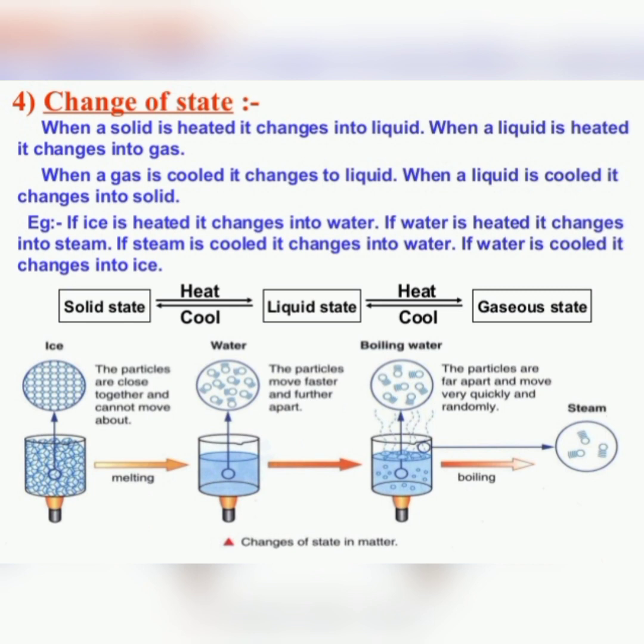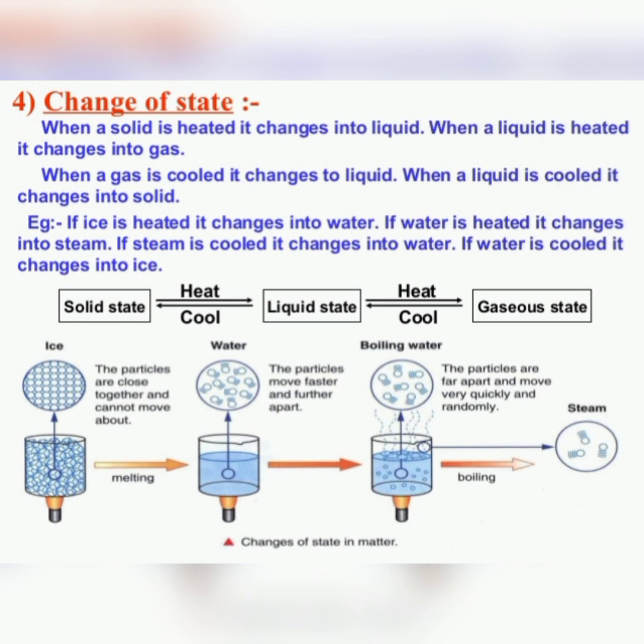That means if we provide heat or increase the temperature, then solid changes into liquid, and when a liquid is heated, it changes into gas. When a gas is cooled, it changes to liquid, and when a liquid is cooled, it changes into solid. For example, if ice is heated, it changes into water, and if water is heated, it changes into steam, and if steam is cooled, it changes into water. If water is cooled, it changes into ice. So these processes are followed by the states of matter.